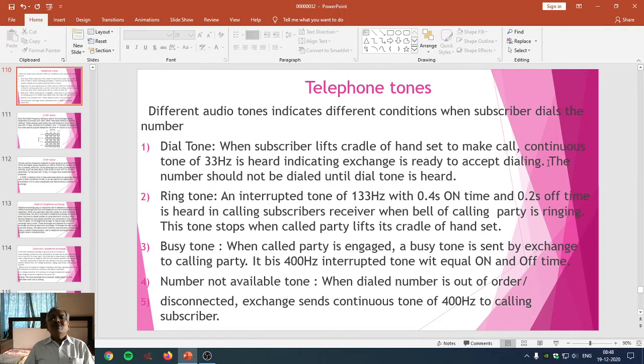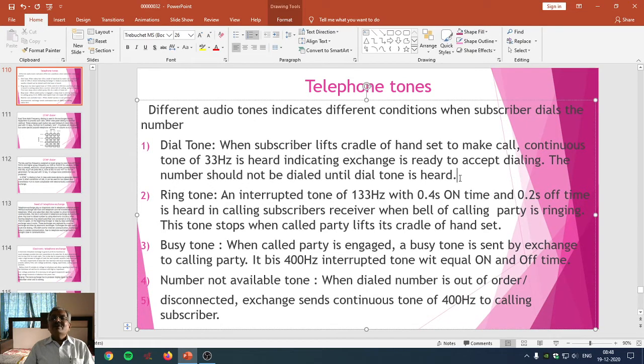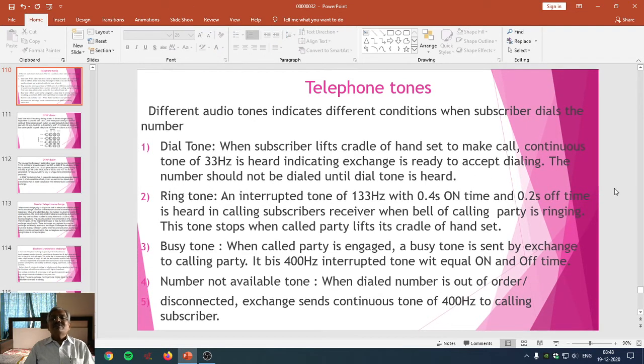Such an important tone of 33 Hz is given by the telephone exchange to the calling subscriber when he lifts the cradle of the handset. The number should not be dialed until the dial tone is heard from the telephone exchange. Otherwise, the telephone exchange may not process the further actions which the subscriber is going to do. Such a tone we call the dial tone.